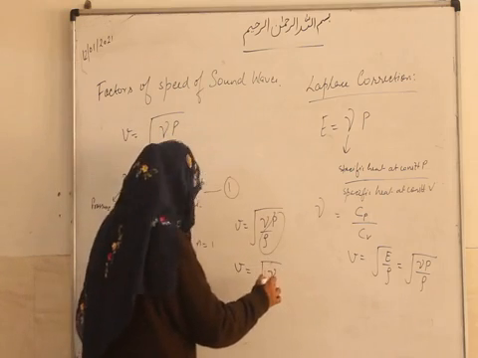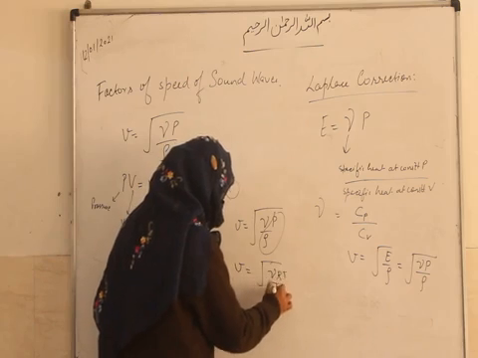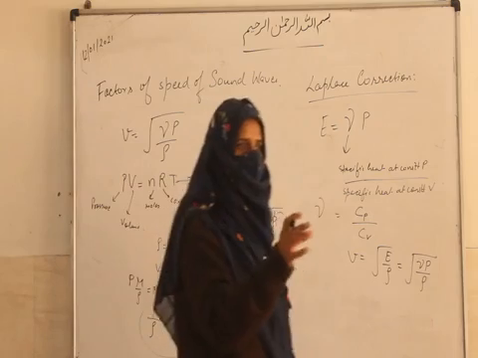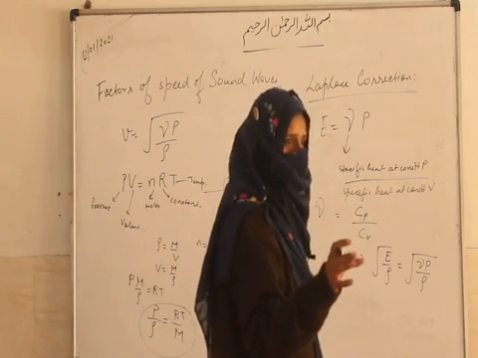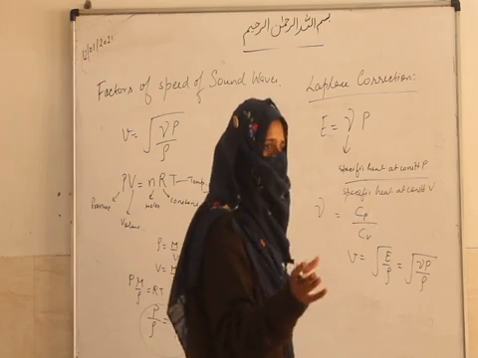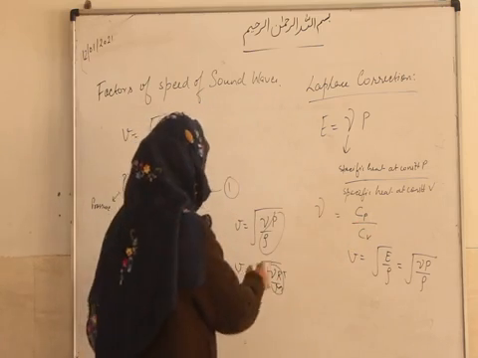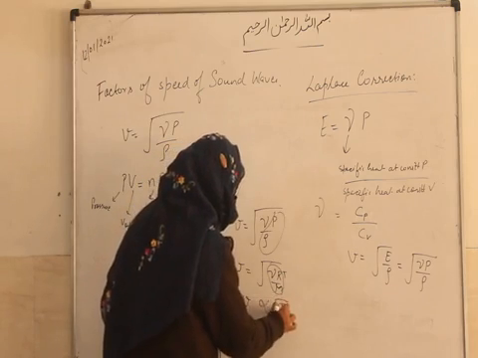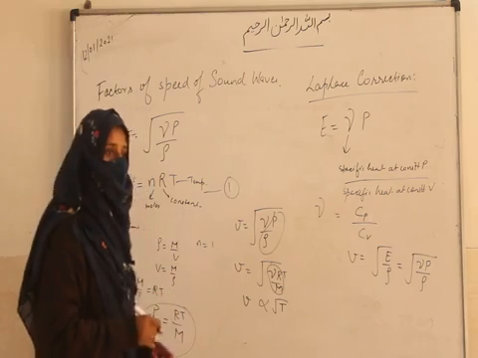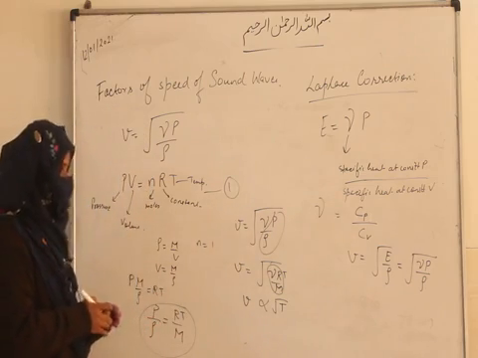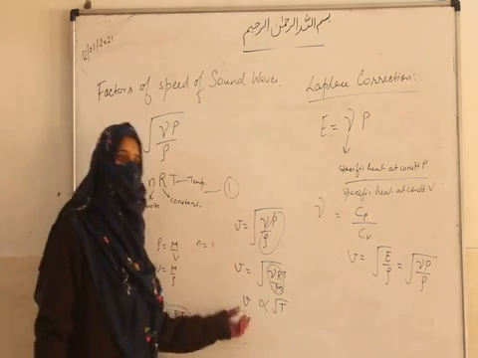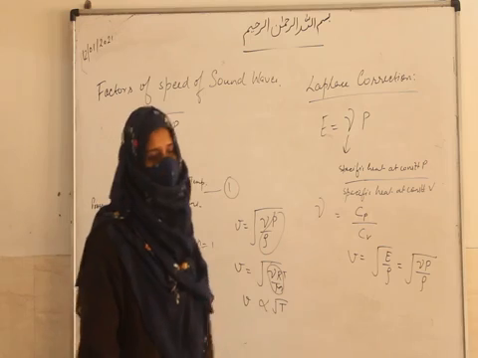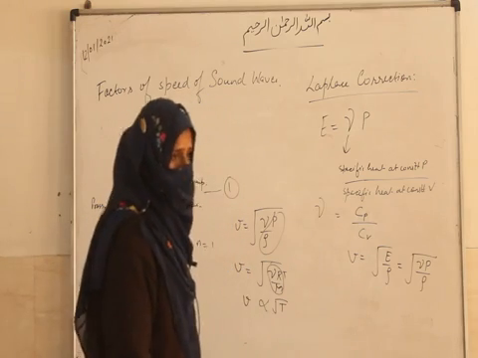Gamma, what is that? RT upon M. These are actually constant. Mass also, if we are considering any one medium or any object or any solid, obviously mass will be constant. So these terms are constant. So we can say that V is directly proportional to the square root of T. So now you got the speed of the sound in terms of T. From here you can say that if temperature increases, then velocity of the sound will also increase.